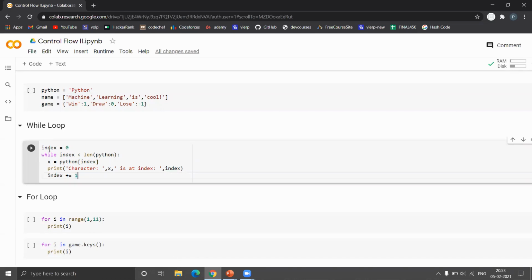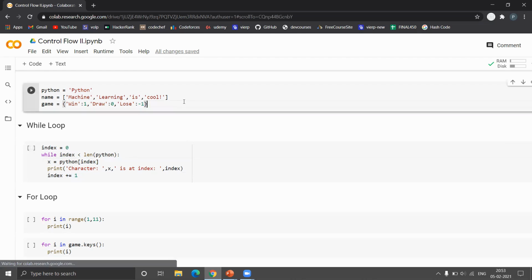We initialize a variable named index to 0, the index starting from position 0, and we mention a while loop: while index is less than len of Python, like the length of the string, we print the character present at that position and the index, and then we increment it by 1. If we don't include this line, index plus equals 1, the condition index is less than the length of Python will never become false, and it will go into an infinite loop.